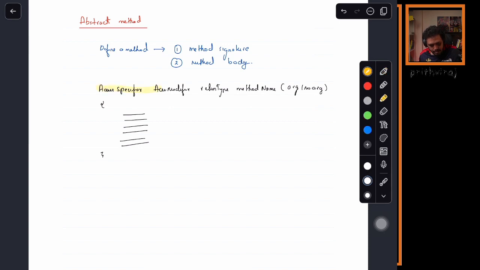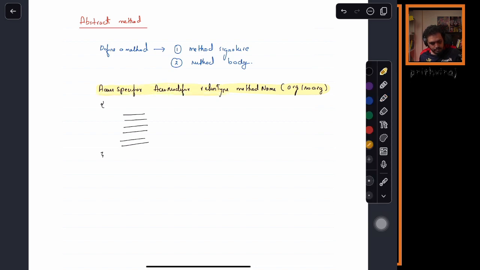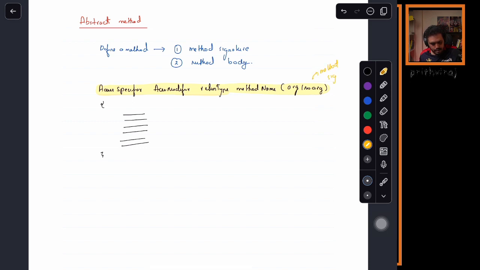So can I say this whole thing is our method signature, and this whole thing is our method body? Does anyone have any doubt so far?